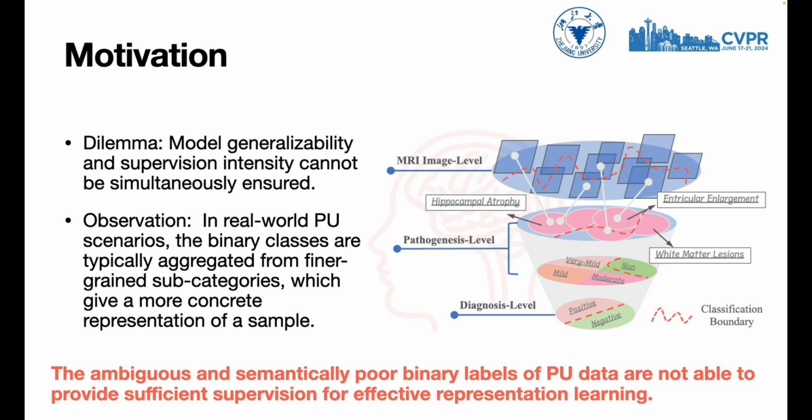Based on this intuition, existing studies may have overlooked the semantic insufficiency of PU data. We argue that the primary bottleneck lies in the difficulty of developing discriminative representations under the constraints of unreliable binary labels. In other words, the ambiguous and semantically poor binary labels are not able to provide sufficient supervision. Therefore, we propose a novel PU learning framework called Latent Group-Aware Meta-Disambiguation, GAME, to produce compact representations that encapsulate the intrinsic group semantics of PU data.